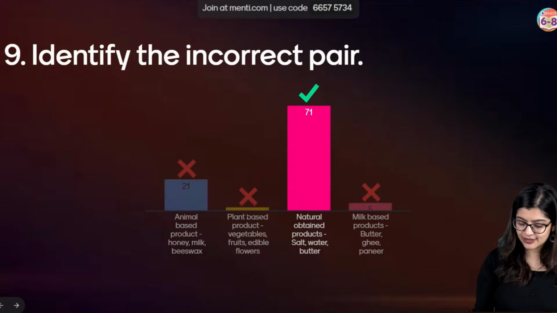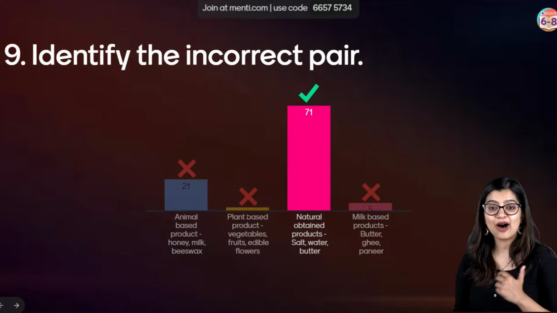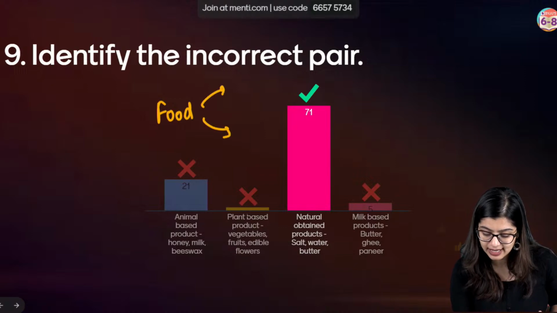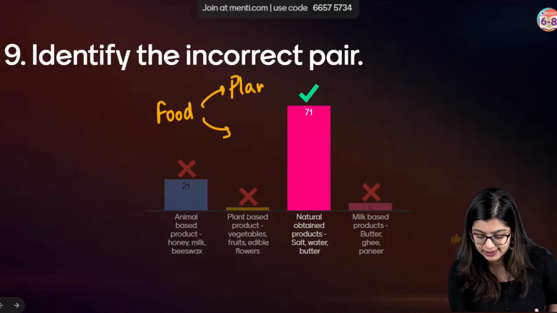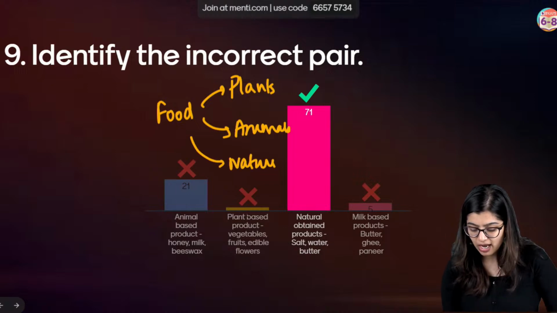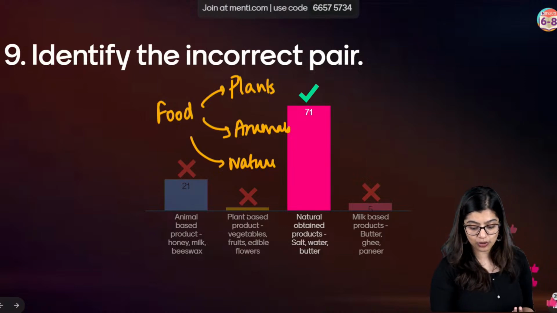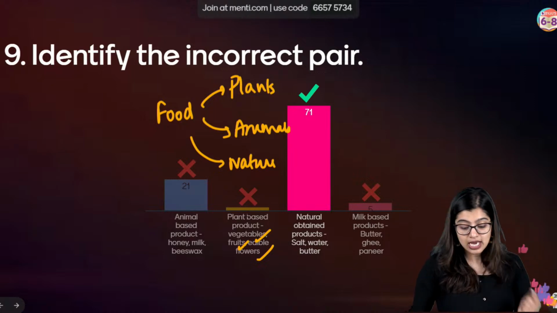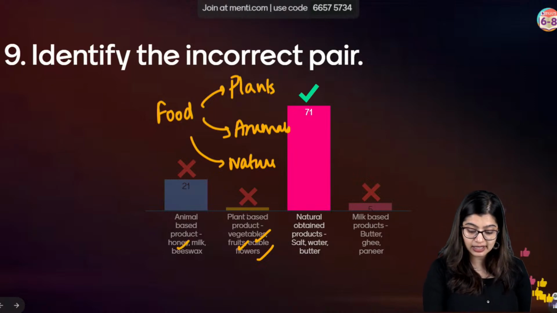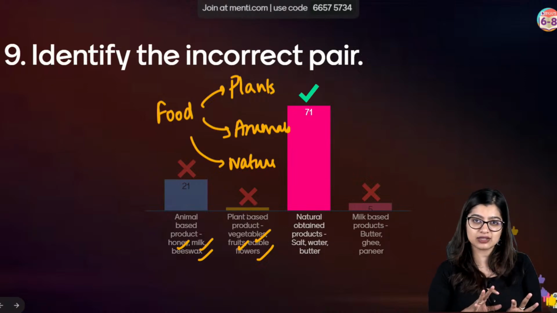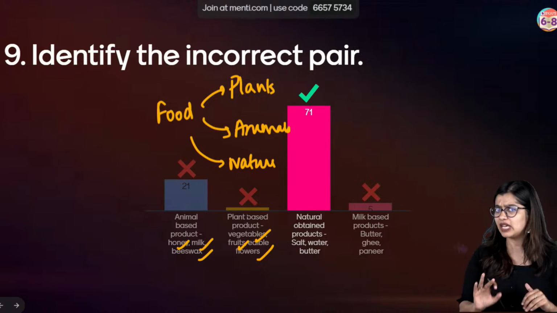Very good, students. Very, very good. Now, of course, as you all know, the food products that we eat are either obtained from plants or from animals, and then there are some which we get from nature. Now, our plant-based products include vegetables, fruits, edible flowers like your cauliflower and all of that. Your animal-based products are like honey, milk, beeswax. They're all animal-based products. Although we don't eat beeswax, honey and milk is something that we consume.